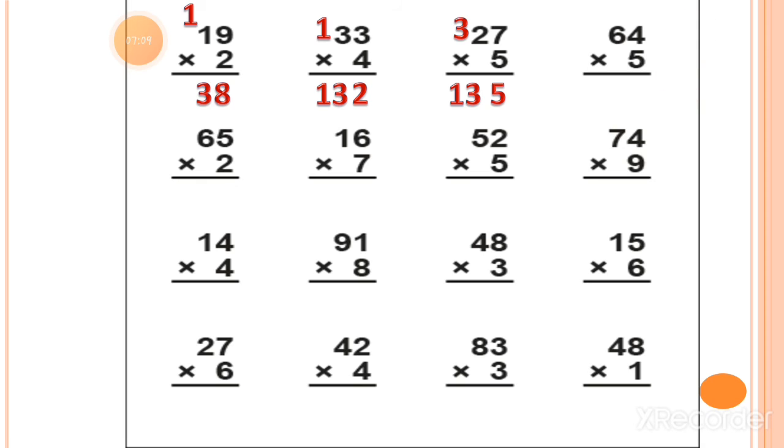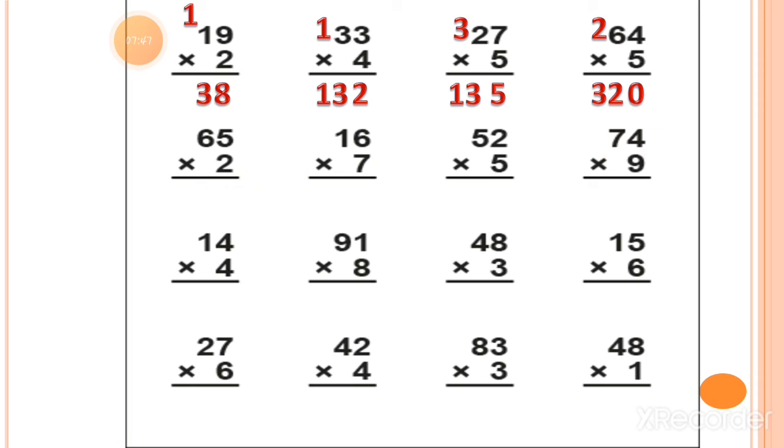Now 5 fours are. So 5 fours are equal to 20. So the 0 you can write under the ones column and 2 will move as a carry forwarded number at the tens column. Now 5 sixes are. 5 sixes are equal to 30 plus 2 which is carry forwarded number we have to add into the 30. So 30 plus 2 is equal to 32. So the final answer is 320. What is the final answer? 320.